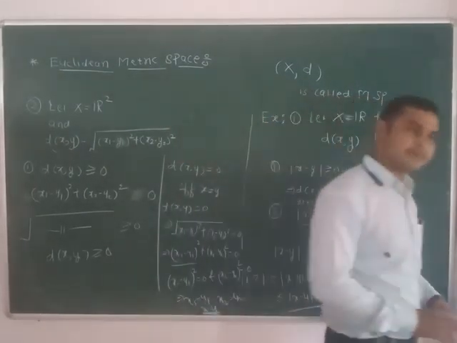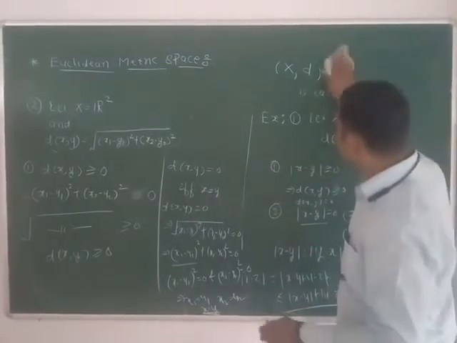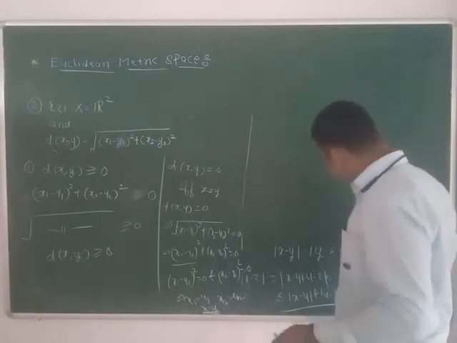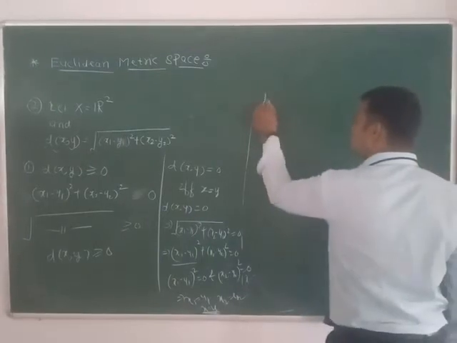Similarly, we can prove the symmetry of this function d of x comma y. Now, last one, how to prove the triangle inequality?